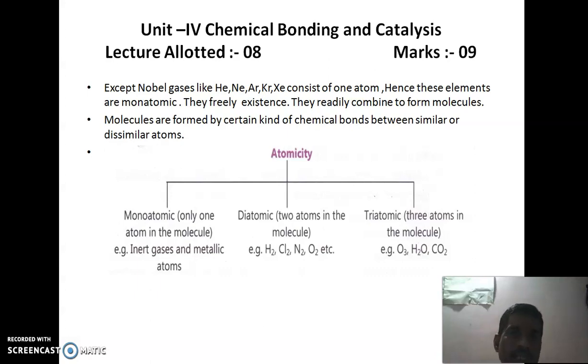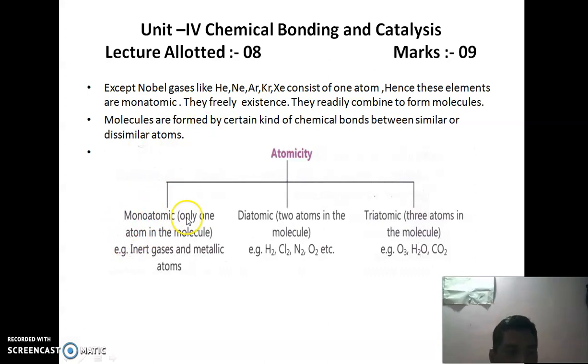Now, the first topic, chemical bonding. Previously, you all learned about atomicity. See one example: molecules of inert gases, that is helium, neon, argon, krypton, xenon, consist of only one atom. Hence these elements are known as monoatomic.